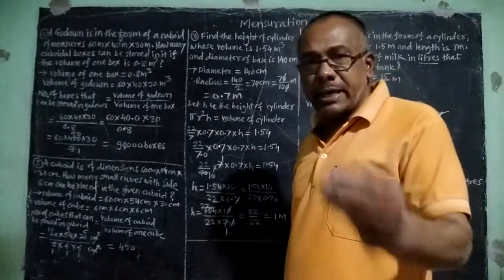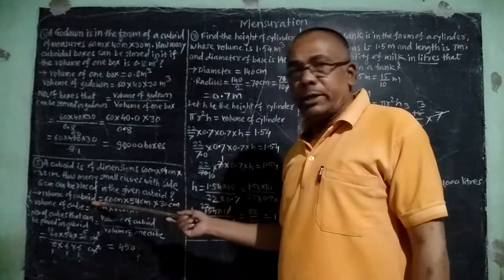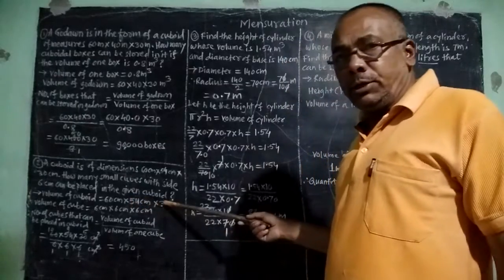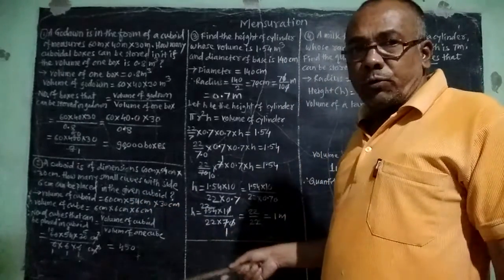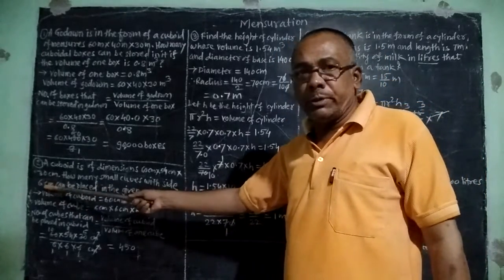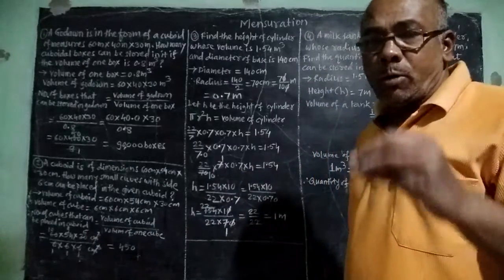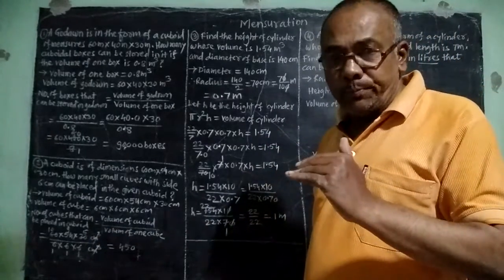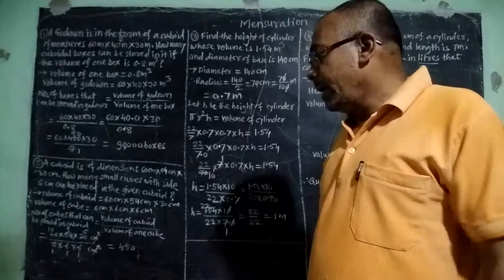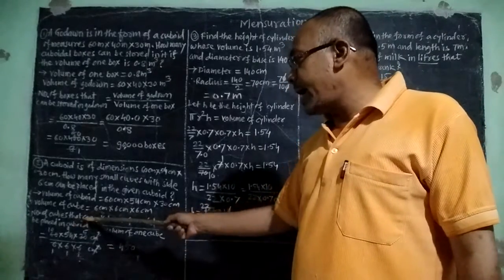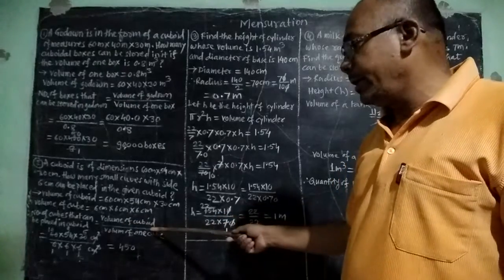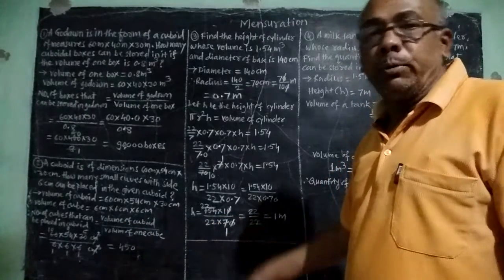So here again the same example. Here volume of cuboid is equal to 60 centimeter into 54 centimeter into 30 centimeter, and therefore volume of cube is equal to, here the side of the small cube is given 6 centimeter, and we know that the volume of cube is equal to side into side into side, or side cube, that is equal to 6 centimeter into 6 centimeter into 6 centimeter, and therefore number of cubes that can be placed in cuboidal box is equal to volume of cuboid divided by volume of one cube.